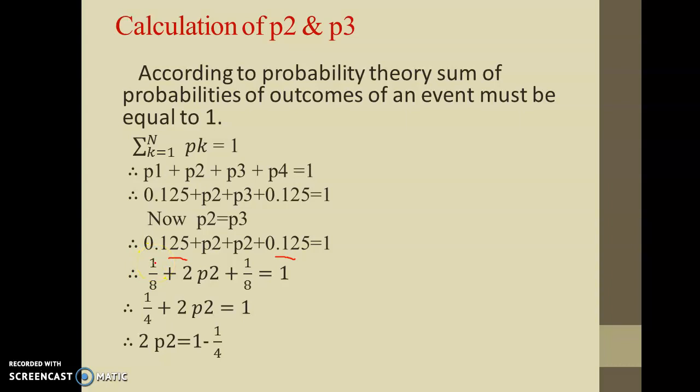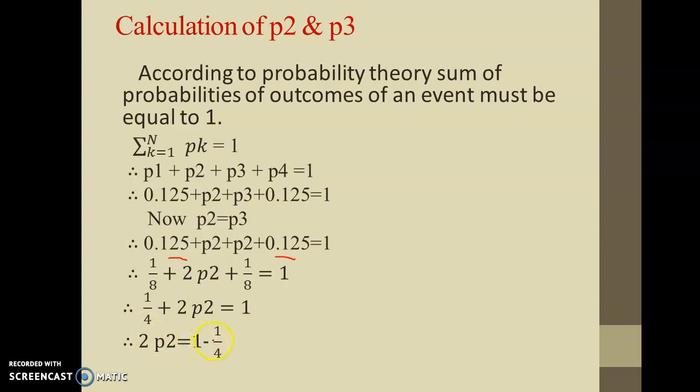So I'm writing 0.125 as 1 by 8 plus 2p2 plus 1 by 8 is equal to 1. So this 1 by 8 plus 1 by 8, that will become 2 by 8, that is 1 by 4, plus 2p2 is equal to 1. So this 1 by 4 is shifted to right hand side and that will become minus 1 by 4.